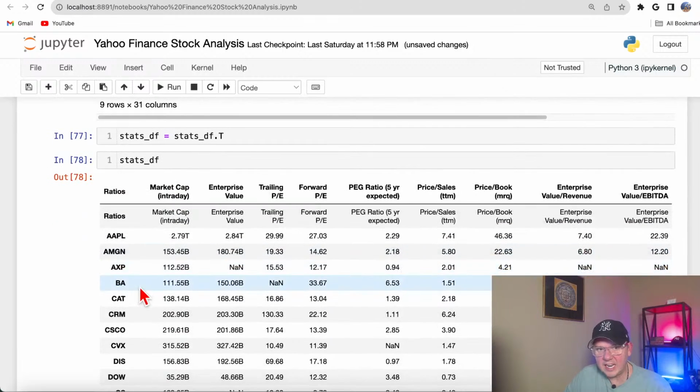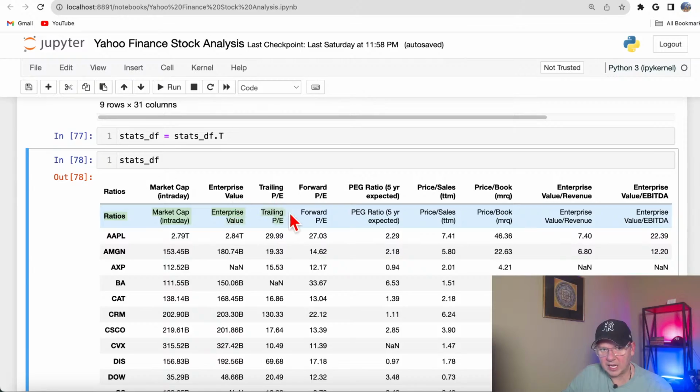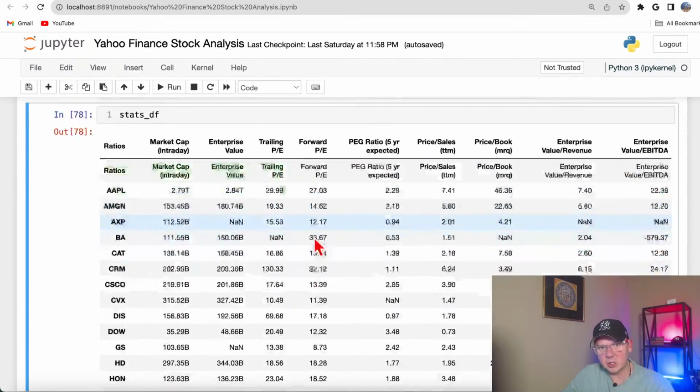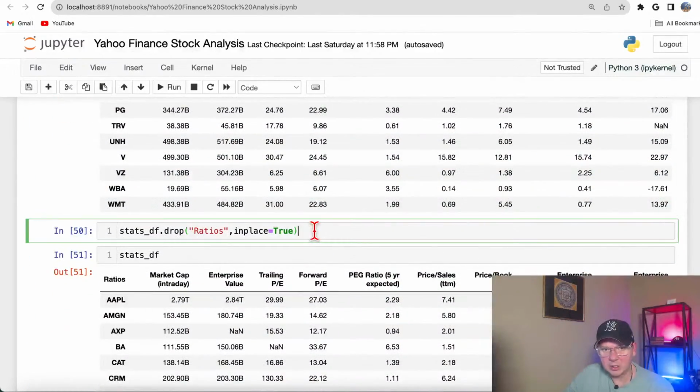So here you see I pivoted that data frame. So now what used to be column names is my index and my index is now column names. But now it's a little bit confusing because I still got that old column ratios. I don't need it, so I will drop this.